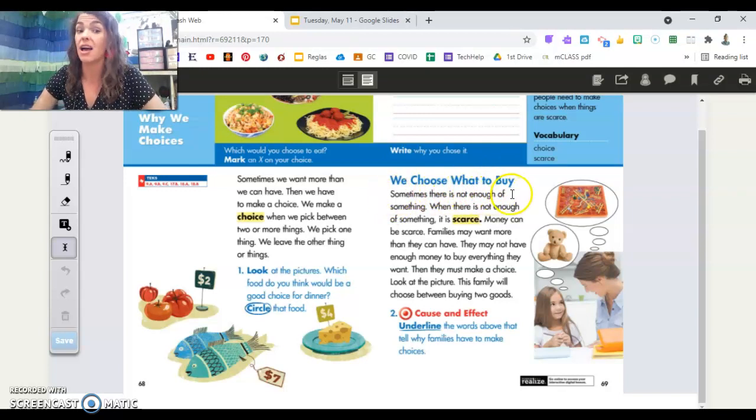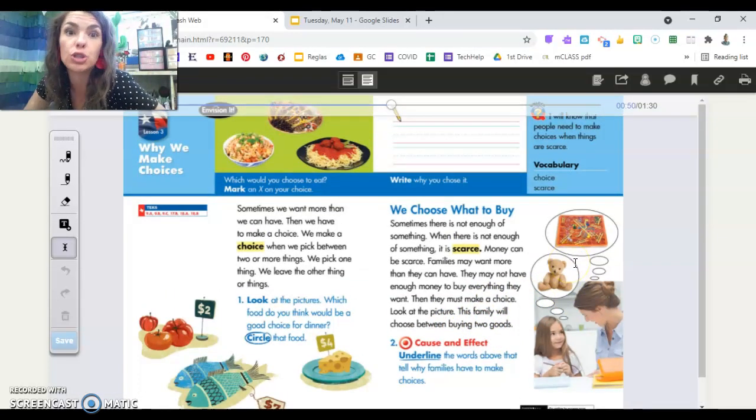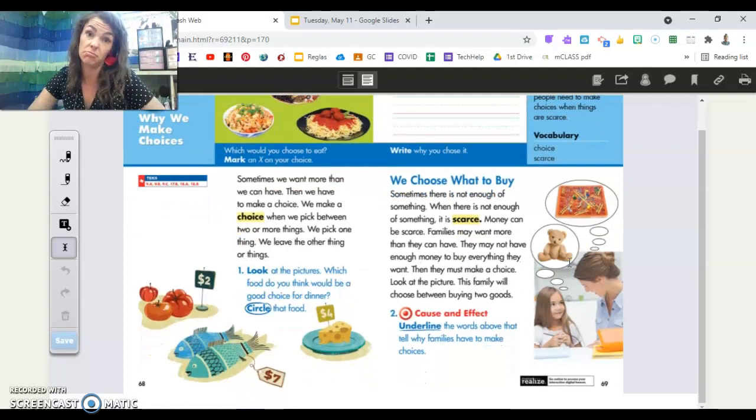Sometimes there is not enough of something. When there's not enough of something, it is scarce. Money can be scarce. Families want more than they can have. They may not have enough money to buy everything they want. Then they must make a choice. Look at the picture. This family will choose between buying 2 goods. Let me hear your choice, because money is scarce. We don't have enough money to buy everything we want, or I would have a real life llama right here. But money is scarce. We have to make choices.